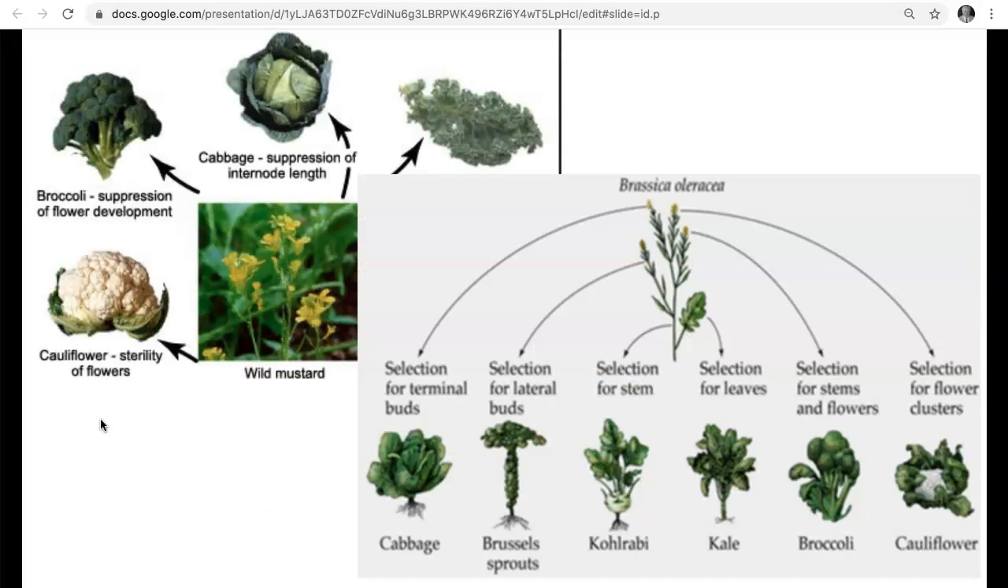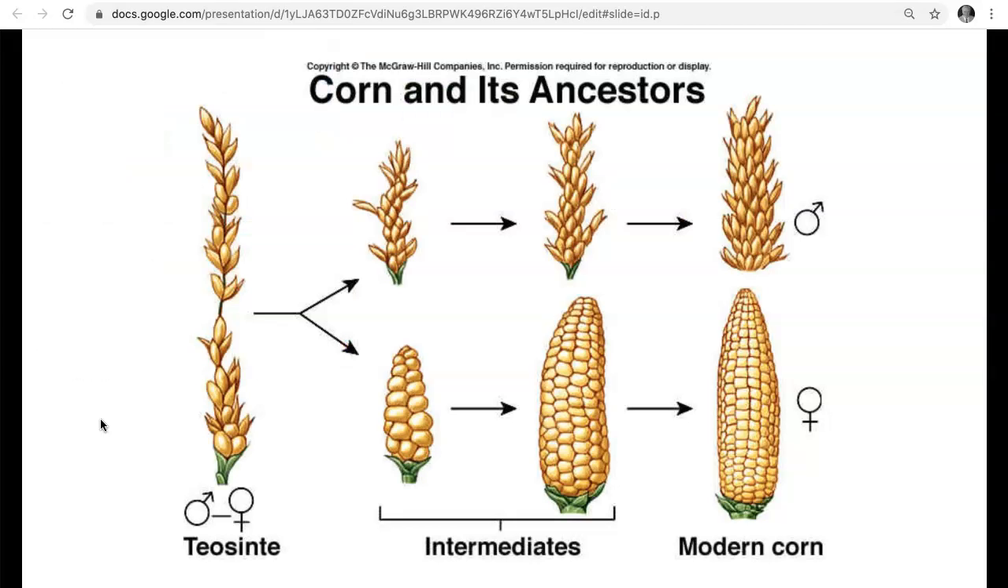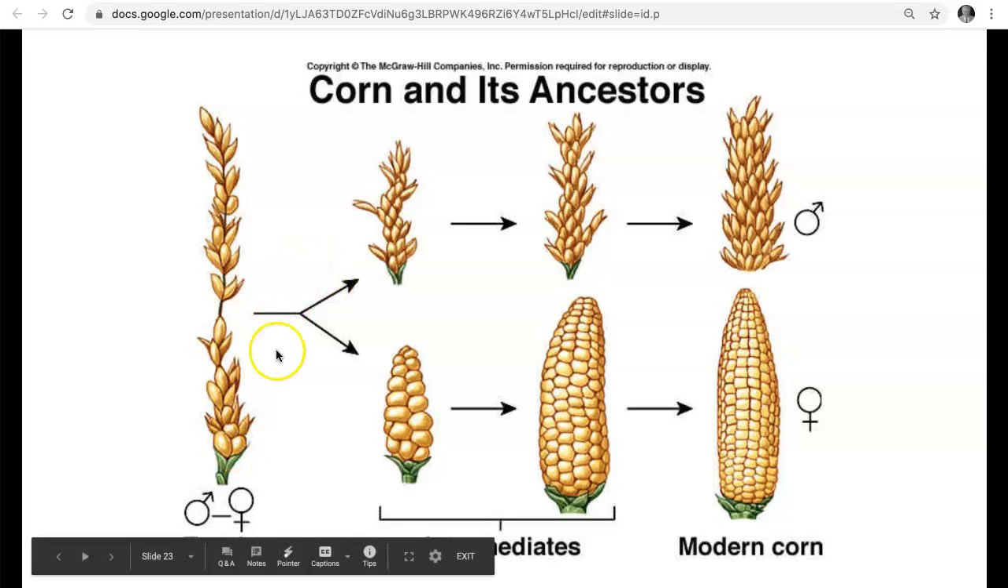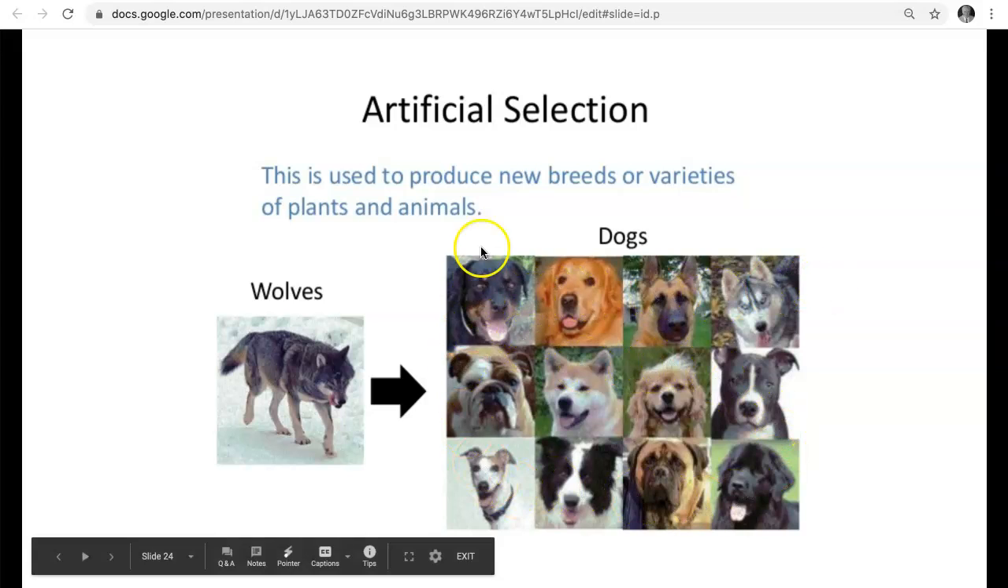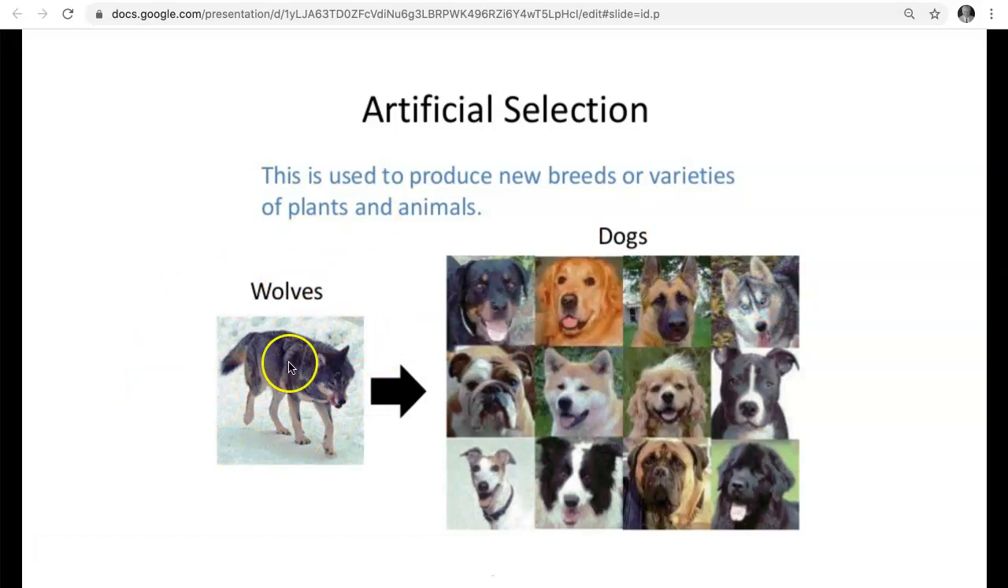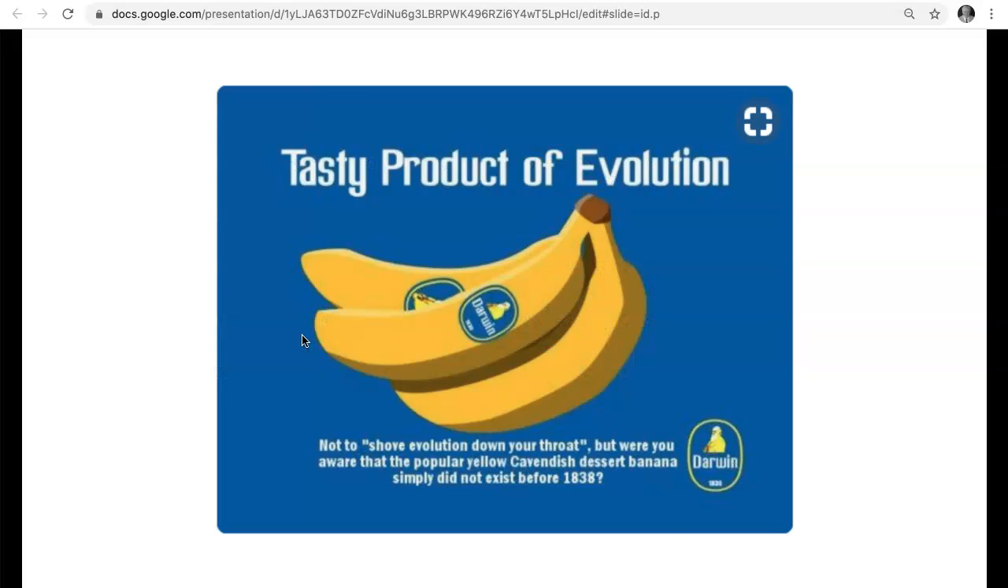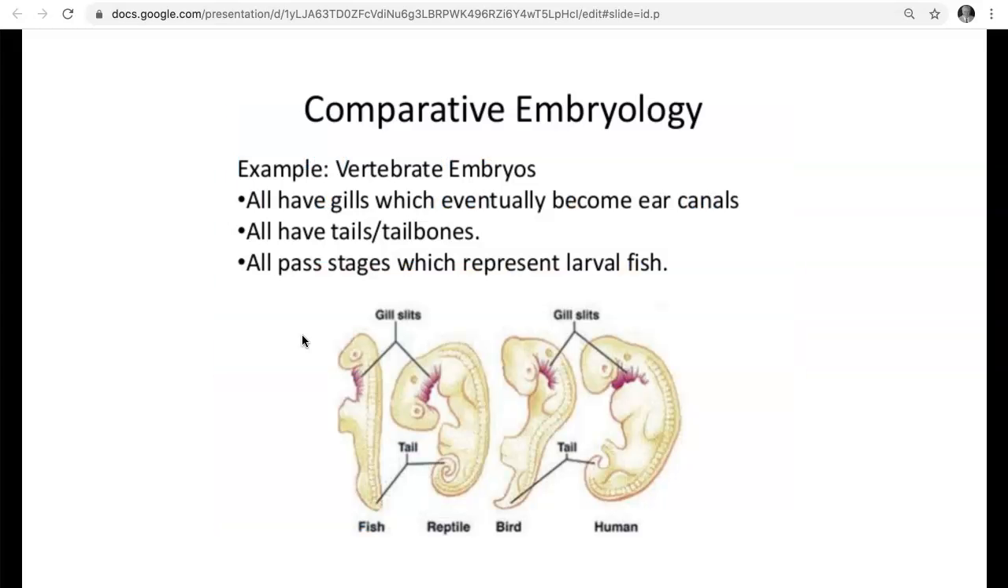It's also true for not just horses, but it's true for vegetables and plants and fruits. It's true of corn. This is what ancient corn looked like, and this is modern corn. We've done it with dogs, wolves. All these dogs are the same species. That's why they can interbreed. But a few thousand generations ago, they were all wolves. It's true of bananas.